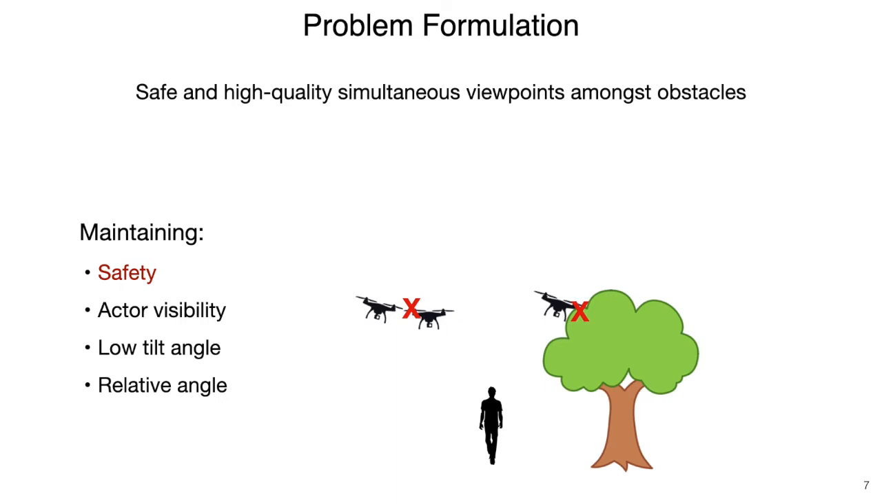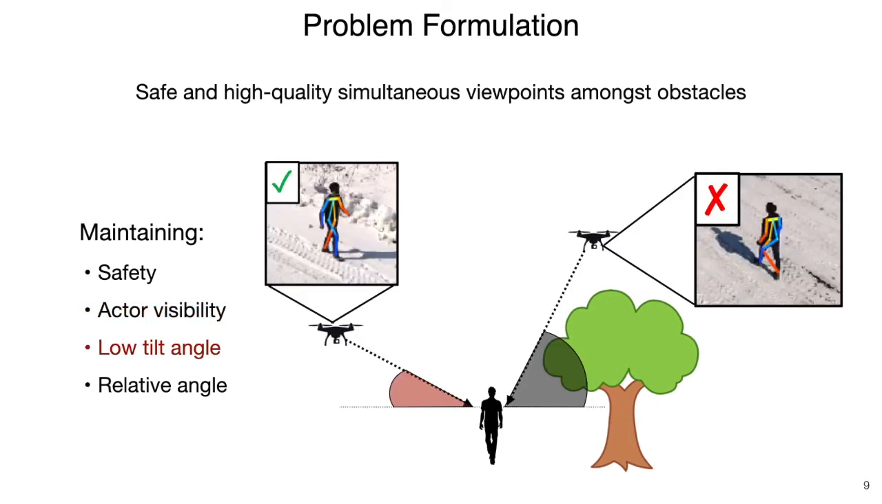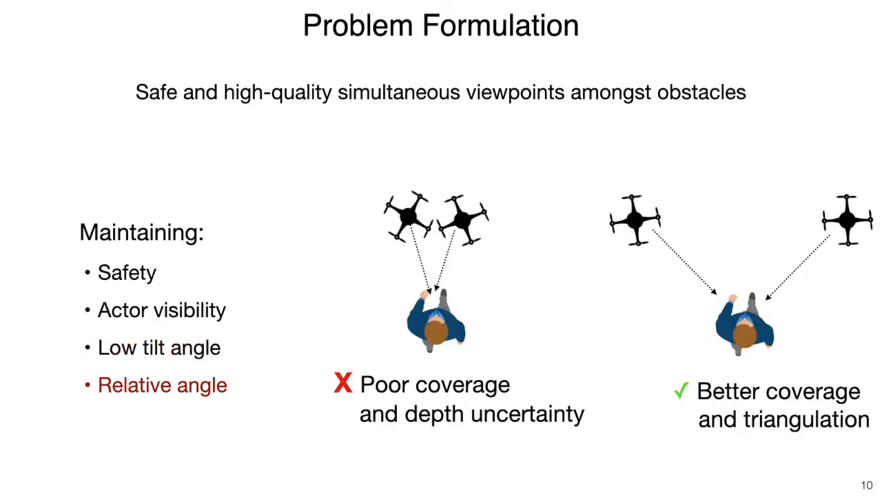First, maintaining safety, where the robots should not collide with each other, with obstacles, and with the actor. Second, 3D reconstruction requires multiple viewpoints. We must therefore penalize possible occlusions, such as this tree, to maintain actor visibility. We also need to reason on the post-processing system, where key point estimation is most successful when the majority of the body is in view, thus requiring a low tilt angle relative to the actor. Lastly, given limited UAVs, we would like to maintain relative yaw angles between the robots to give good triangulation performance.